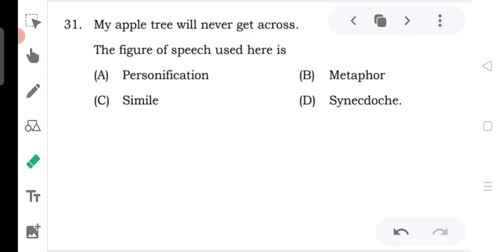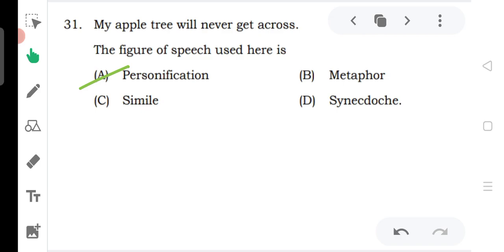Again, pause the video and try it yourself. Okay, let us see the answer now. My apple tree will never get across. See, this is personification, because getting across, that is going from here to there, crossing a boundary, is called getting across, right? So getting across is a quality of a human, but it is given to the apple tree, right?